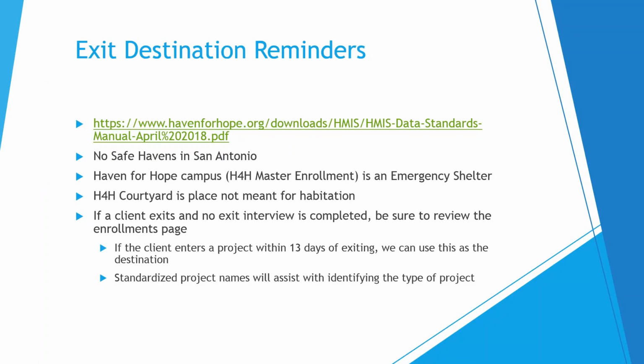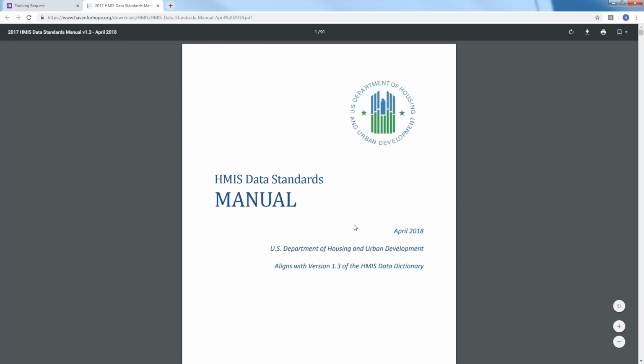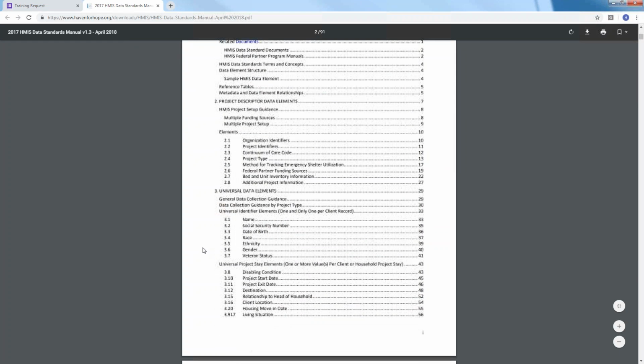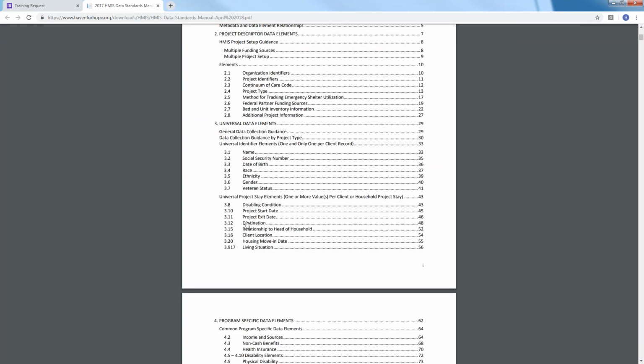One thing that we want to offer some friendly reminders for: while we were going through the system performance measures data, we noticed there was maybe some confusion about exit destinations. So we want to remind you that there's a lot of information about exit destinations available in the Data Standards Manual. This document is available on the HMIS website, but I have a link for it here, so let me go ahead and pull this up for you. The Data Standards Manual, if you're not familiar with it, is a fantastic resource. What I want to do is show you what it tells us about destination.